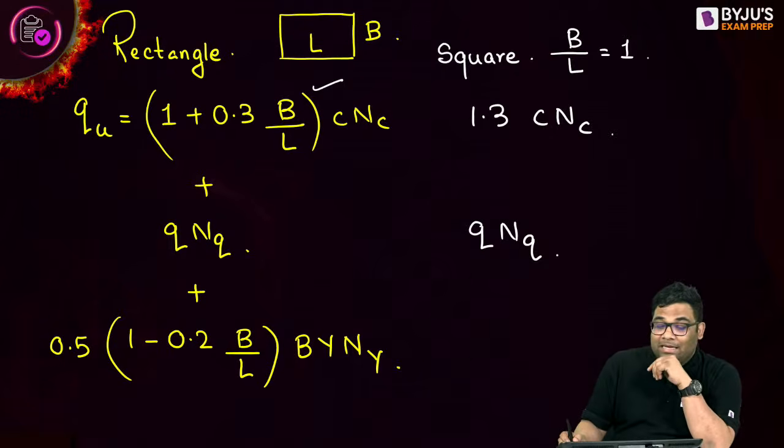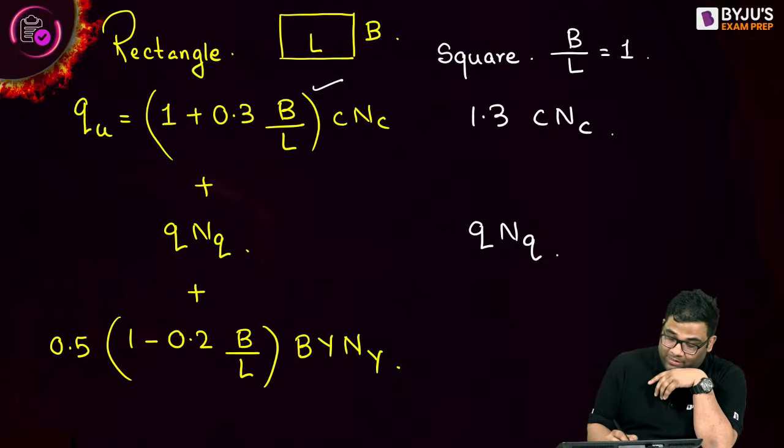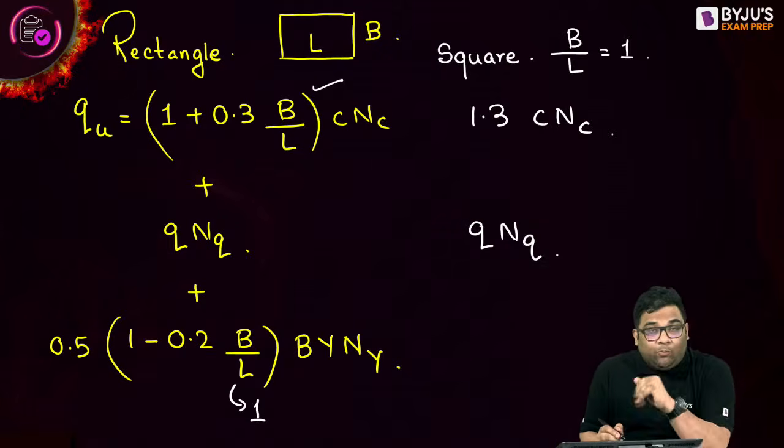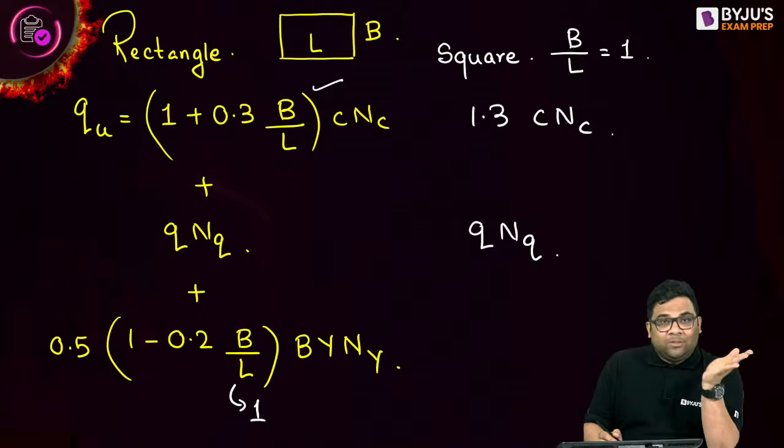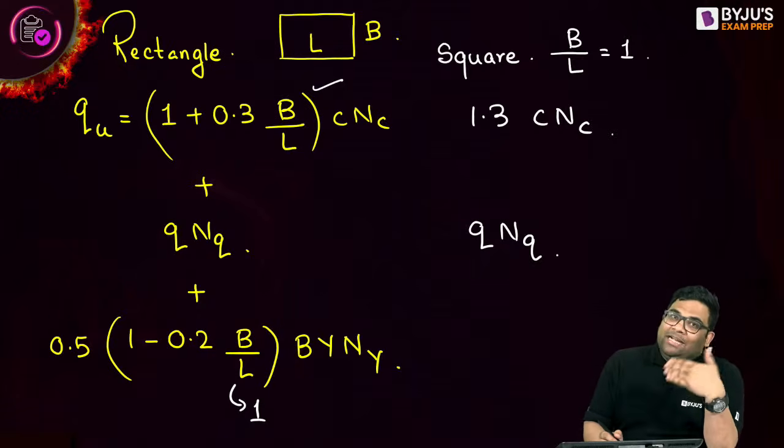Now see the third term. Now B by L is 1. If you put here 1, what will happen? 1 minus 0.2, which is how much? 0.8. And 0.5 times 0.8 is how much? 0.4. Yes. 1 minus 0.2 is 0.8. 0.8 into 0.5 is what?